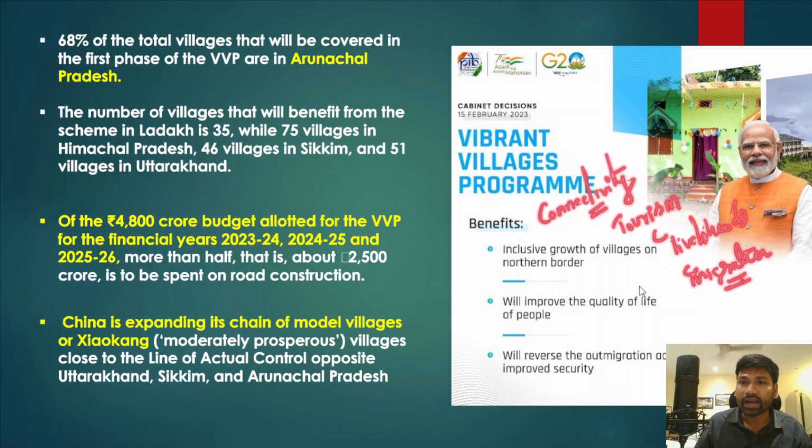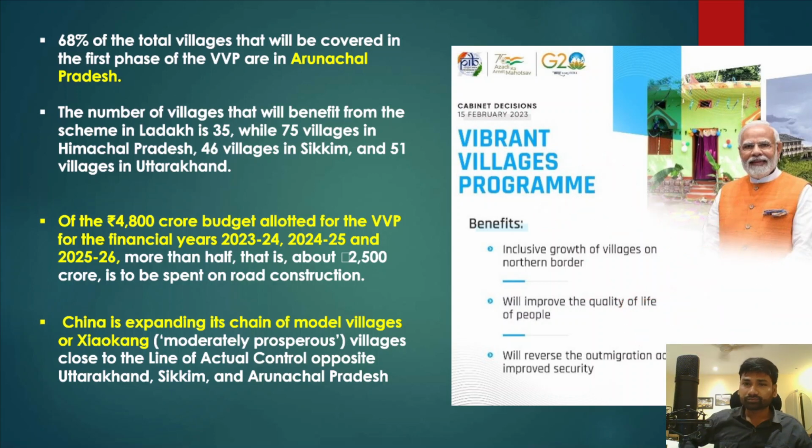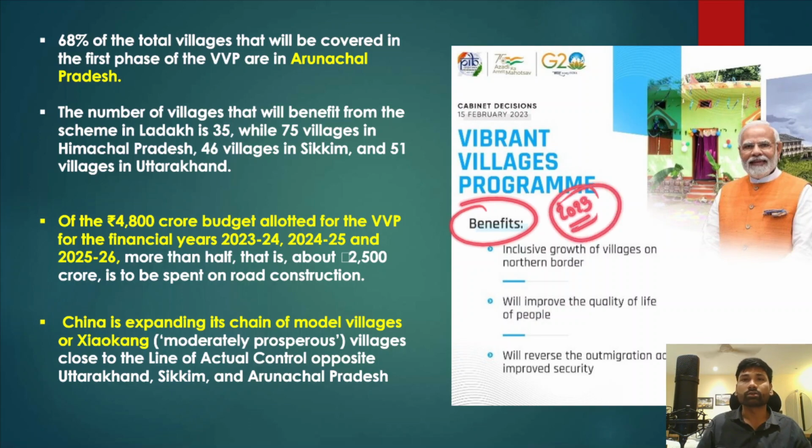Apart from that, it will also be very helpful for the quick mobilization of the security forces whenever there is a need or whenever there is an untoward incident. It will improve the quality of life of people, and it will reverse the out-migration, adding to the improved security of our country. So these are the benefits of the Vibrant Villages program, which was launched in 2023 by the union government.